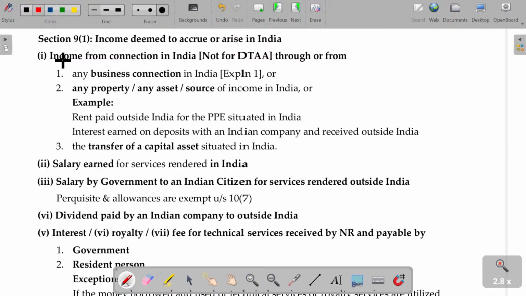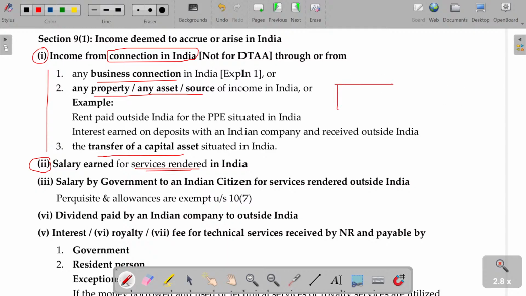So, income from an Indian connection in India, where there is a business connection, property, asset or source in India, or transfer of a capital asset. In all these cases, even if the consideration is transferred outside India, it will be considered as deemed to accrue only in India. Salary earned for services rendered in India, even if it may be pension later on. If the service is rendered in India, then automatically it is Indian income only. Some foreigners will visit India to render some services short term and again get back to their own home country where he draws the salary.